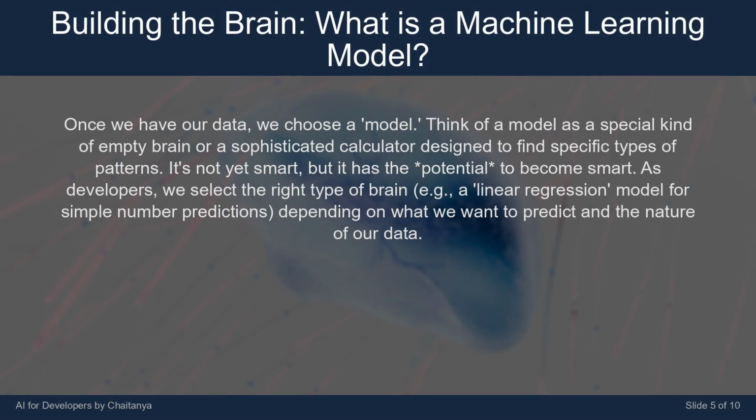Once we have our data, we choose a model. Think of a model as a special kind of empty brain or a sophisticated calculator designed to find specific types of patterns. It's not yet smart, but it has the potential to become smart. As developers, we select the right type of brain, e.g., a linear regression model for simple number predictions, depending on what we want to predict and the nature of our data.